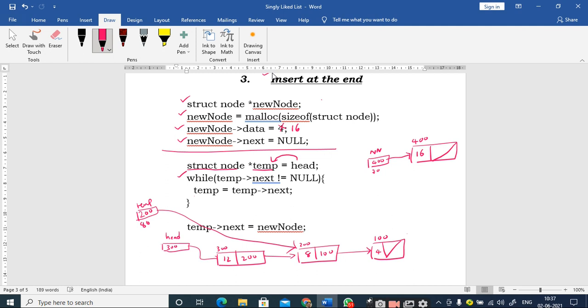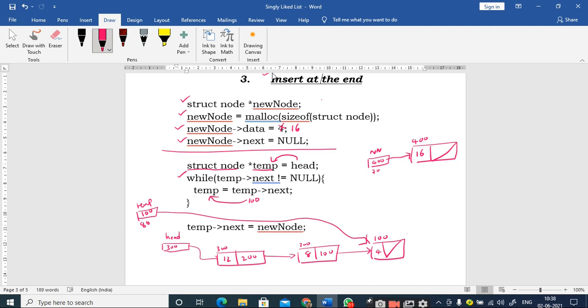Therefore temp is equal to temp next, so 100 is assigned to temp. Now the value 200 is overwritten with 100. When I overwrite the value of this temp with 100, I make this temporary variable point to the node which is present at the location 100. Since it is a while loop, it will again go and check the condition.